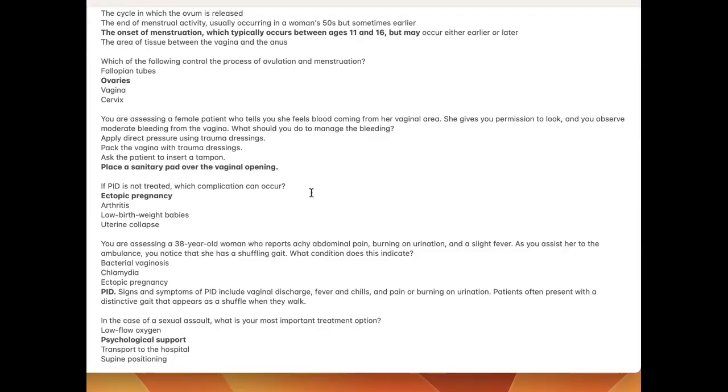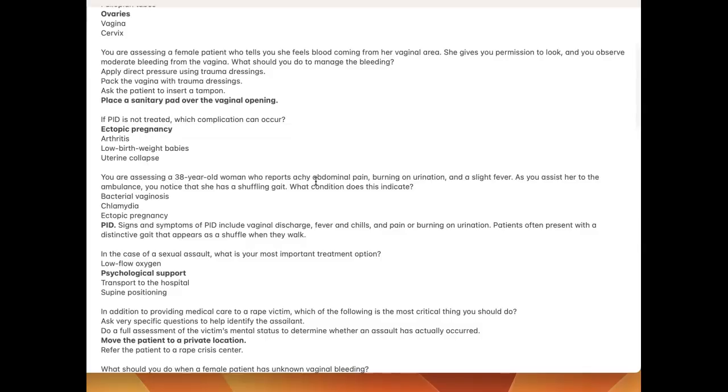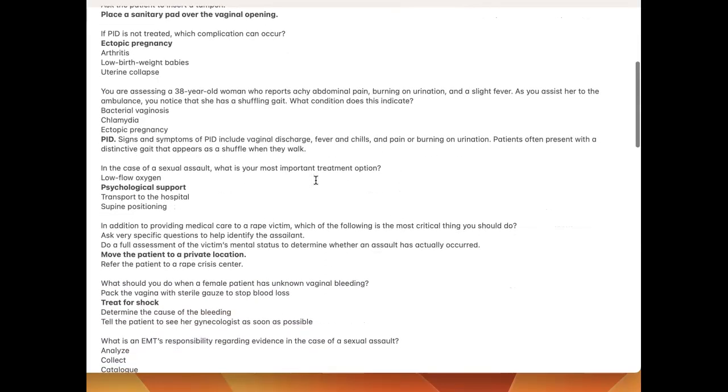You are assessing a female patient who tells you she feels blood coming from her vaginal area. She gives you permission to look and you observed moderate bleeding from the vagina. What should you do to manage the bleeding? Place a sanitary pad over the vaginal opening. If PID is not treated, which complication can occur? Ectopic pregnancy.